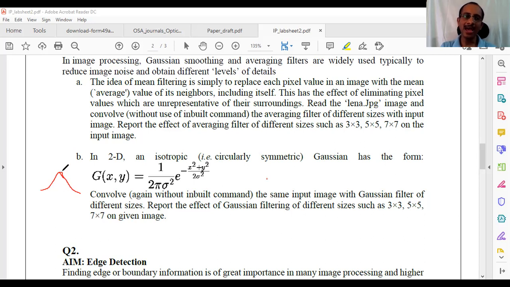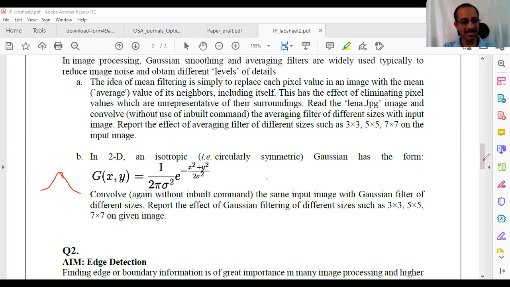it doesn't corrupt when the edge is at the center. The edge will be given higher weight, and hence it doesn't affect the edges. Smooth means smear, or smooth means reducing variations. Reducing the variations is referred to as smoothness or smoothing. So that is your exercise. The next exercise: first doing the averaging filter and then the Gaussian filter, generating the Gaussian filter and convolving with it or correlating with it.